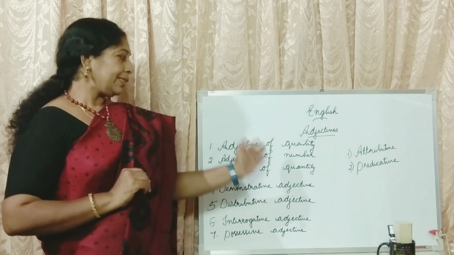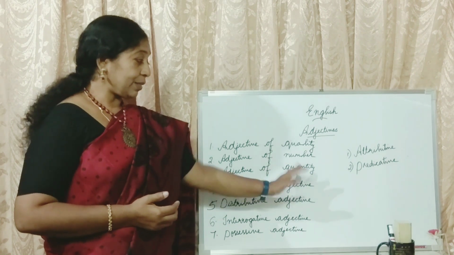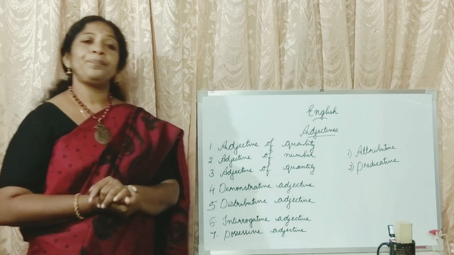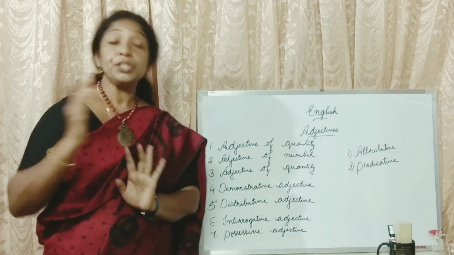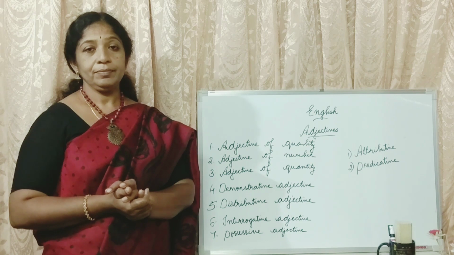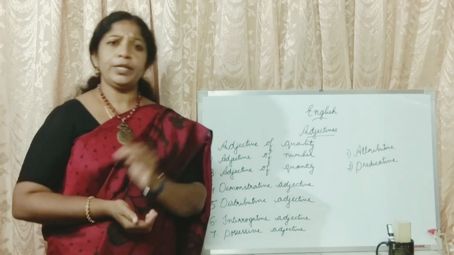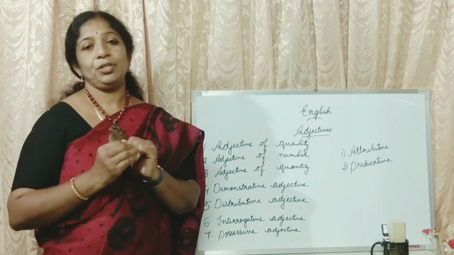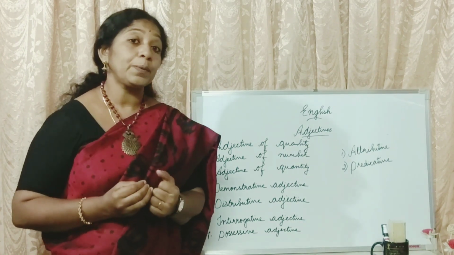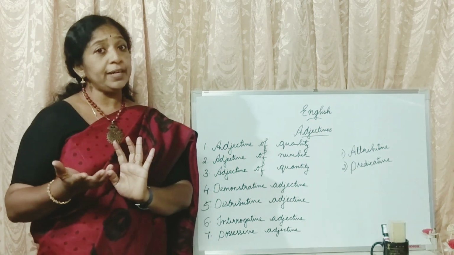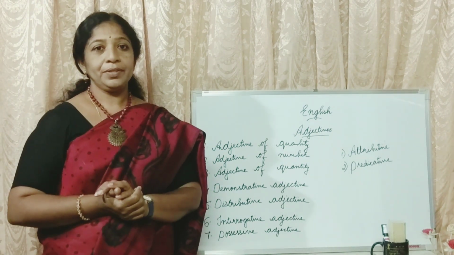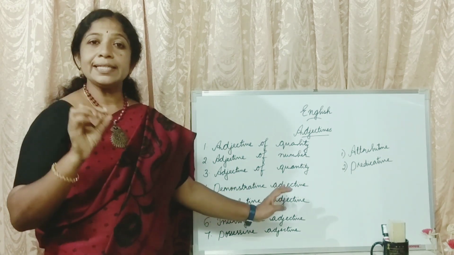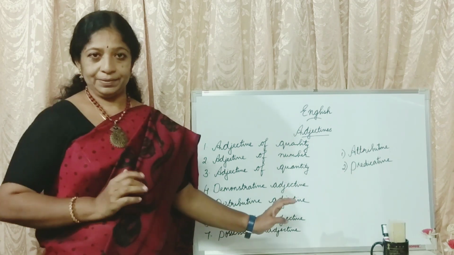Okay. Now, the third one. Adjectives of quantity. I told you the name itself will tell you what it is. There is much sugar in the jar. There is a little water in the jug. All these show how much. All these adjectives answer the question, how much? How much water is there in the jug? Much water. So that is adjective of quantity. These adjectives tell us how much of a thing there is.